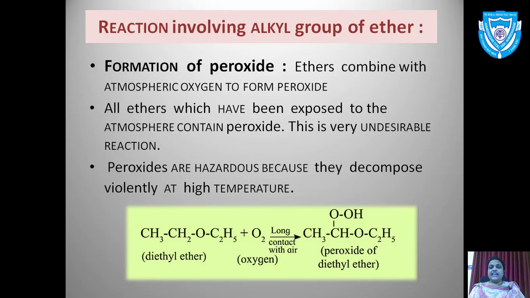Now how does peroxide form over here? Here ether combines with atmospheric oxygen to form peroxide. Now what is this peroxide? Peroxide is a hazardous compound because it decomposes violently at high temperature. All the ethers which have been exposed to the atmosphere contain peroxide. This is a very undesirable reaction, my dear students.